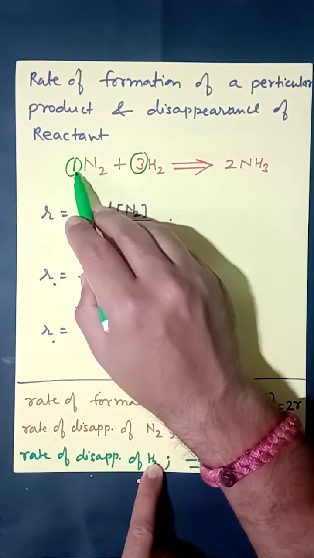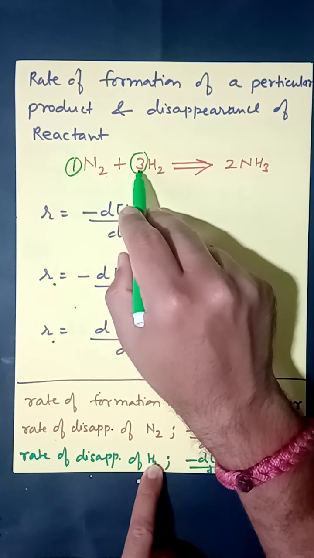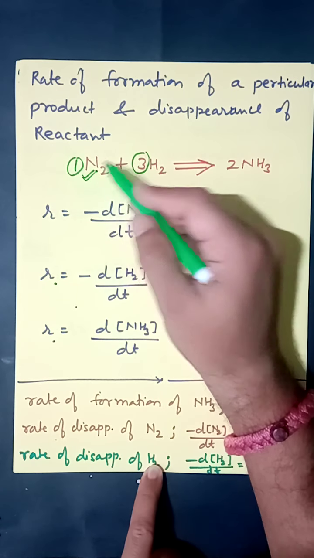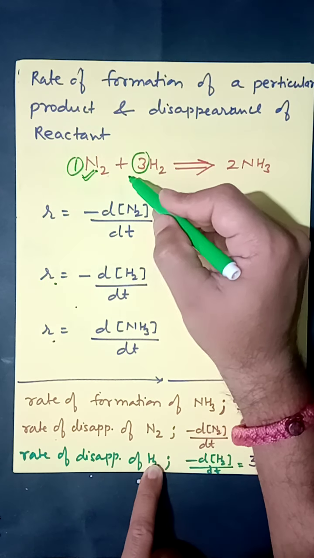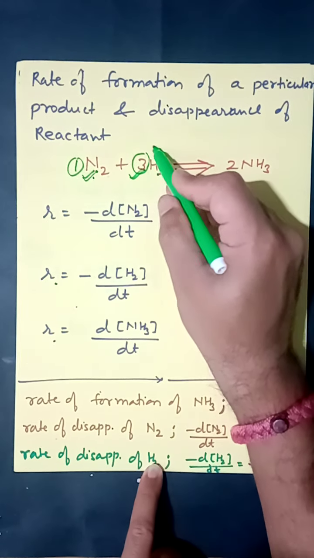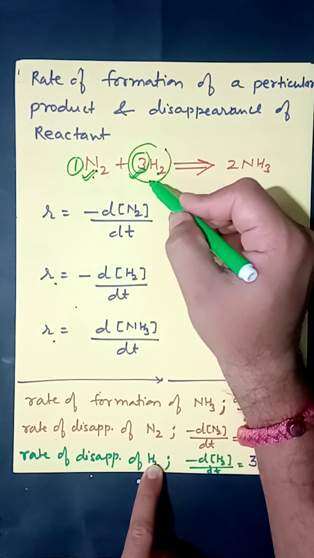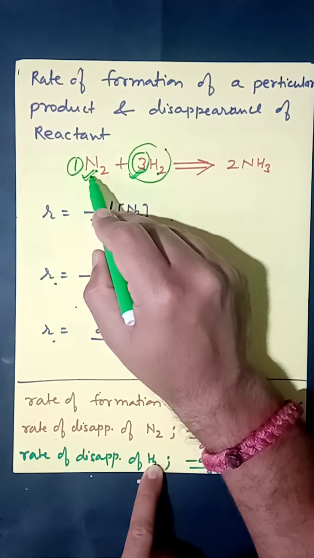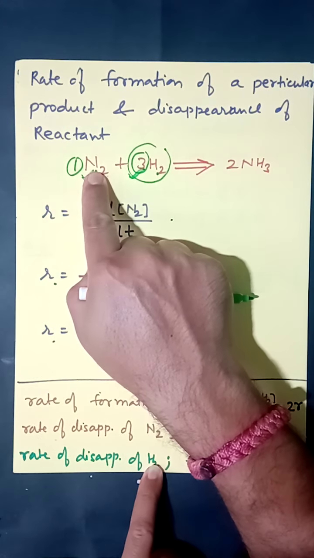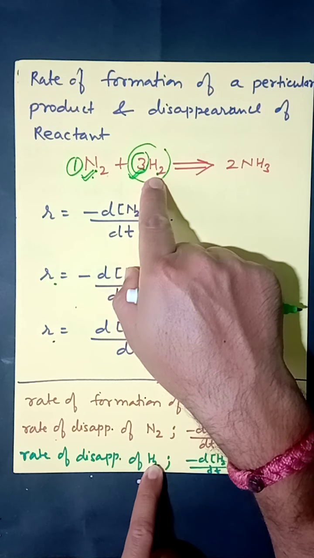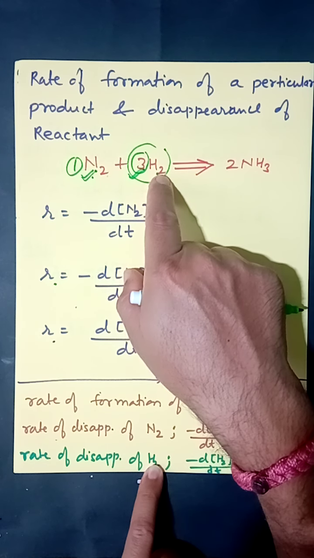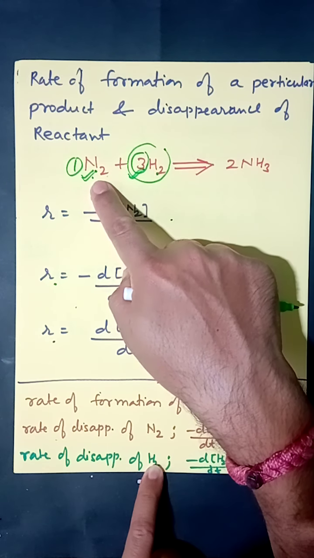I repeat, one particle of nitrogen reacts with 3 particles of hydrogen. It means in the time period in which one particle of nitrogen is consumed, the number of hydrogen particles consumed will be 3 times. This disappeared, this also disappeared, but hydrogen disappeared 3 times more as compared to nitrogen. Suppose in 1 second one particle disappears, in the same 1 second 3 particles of hydrogen will disappear. So the rate of disappearing of hydrogen should be 3 times the rate of disappearing of nitrogen.